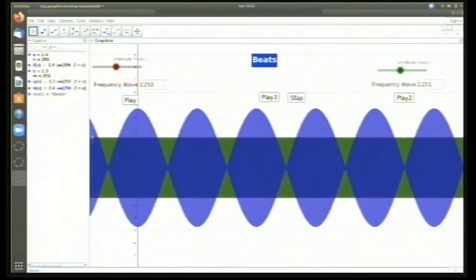Now I'll play a frequency of 250. Can you hear it? Did you hear it? Yes, sir, we could. Now 251, I'll show you. It seems almost the same, right? Yes. Now I'll show you the combination, 250 plus 251.